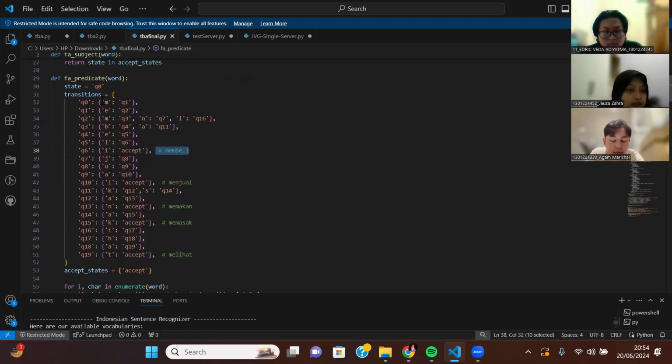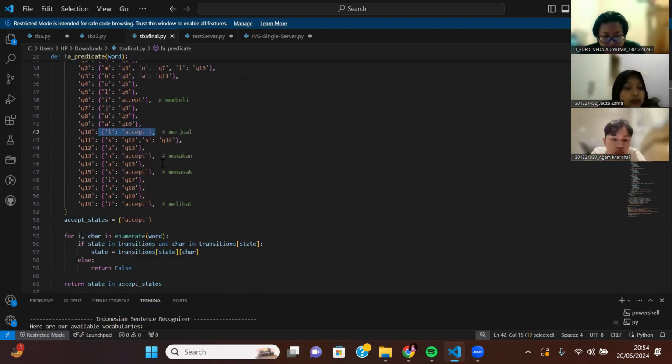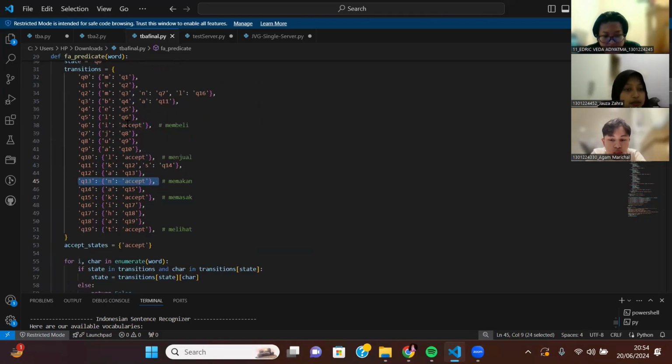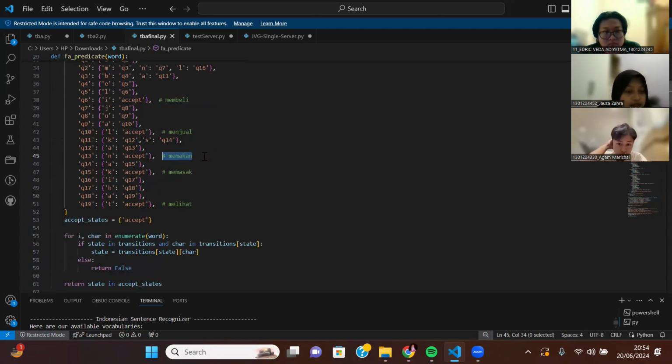We have membeli here, membeli, and then until the final step is set. And then menjual, you can go from here, ME, and then go here, and then go to G, which is Q7, and so on until the final state. And then memakan, also use this one, here, here, and then go to Q3, and go to over here until N, until the final state.